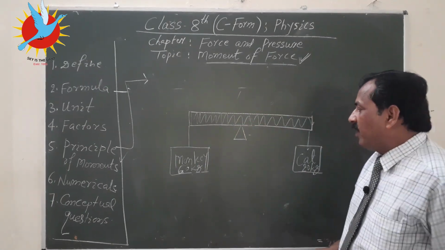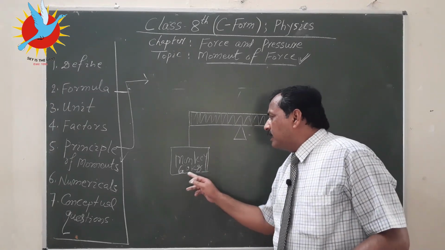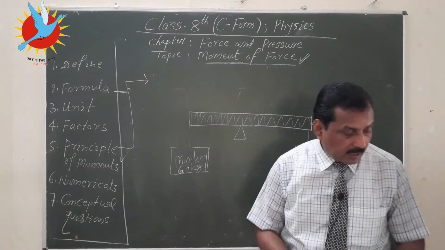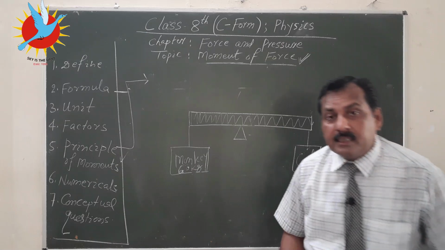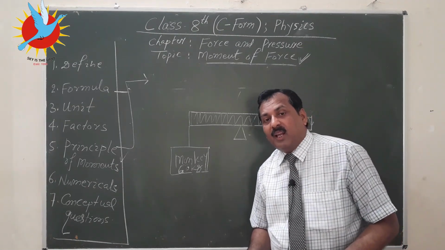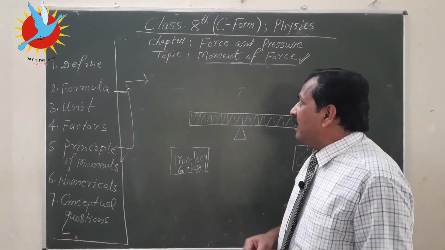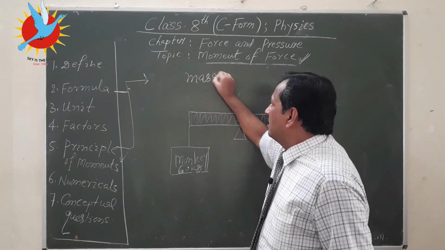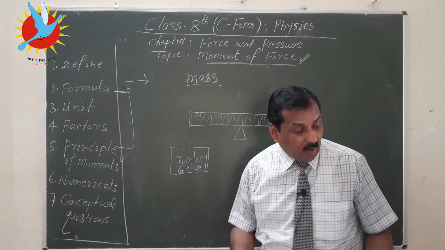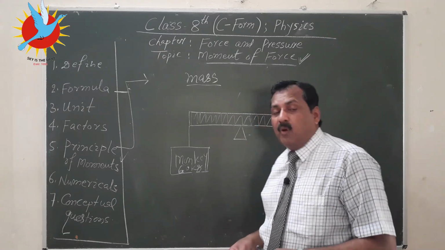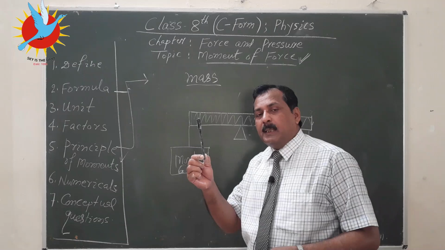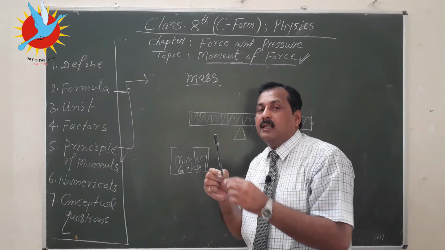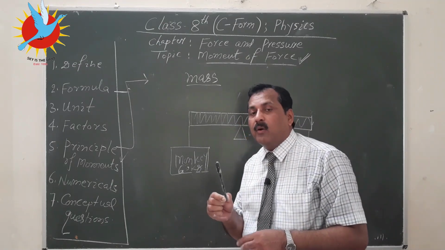And see what is happening. The monkey has a mass of 60 kg. In the previous chapter we discussed matter and states of matter. At this stage we can recall that mass is the quantity of matter contained in a body, expressed in kilogram.